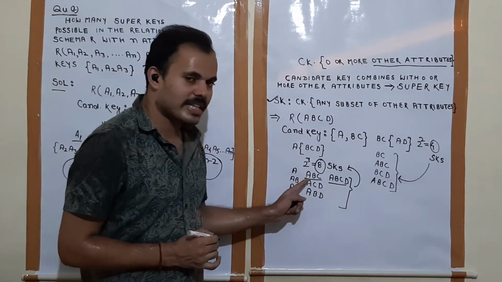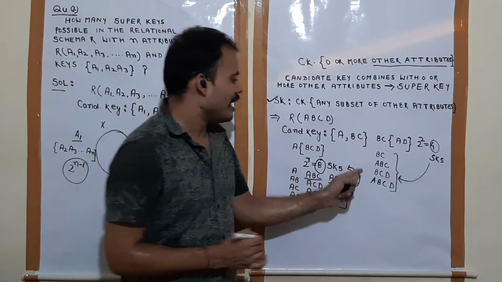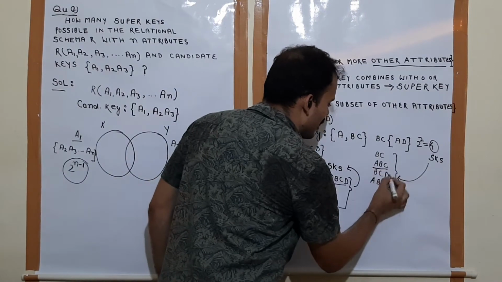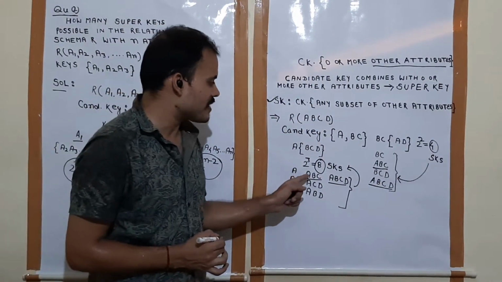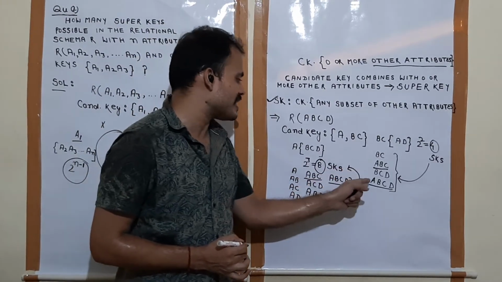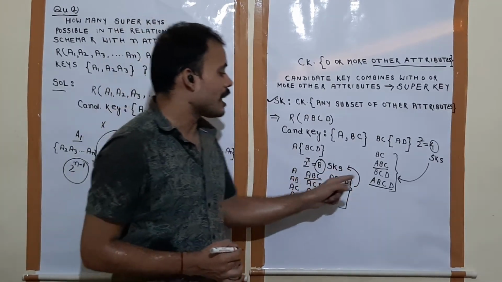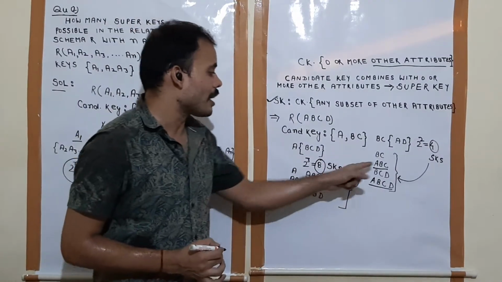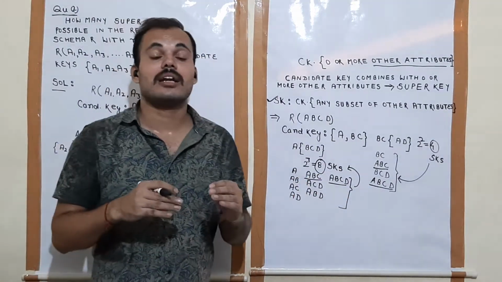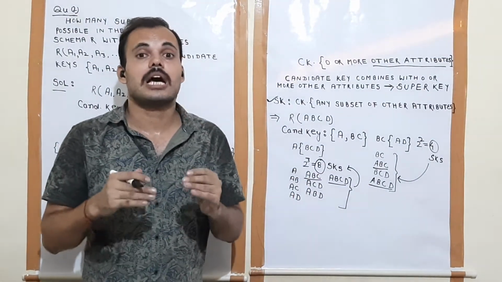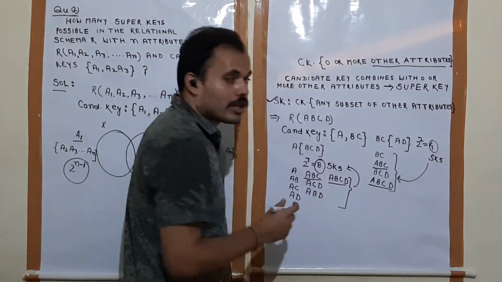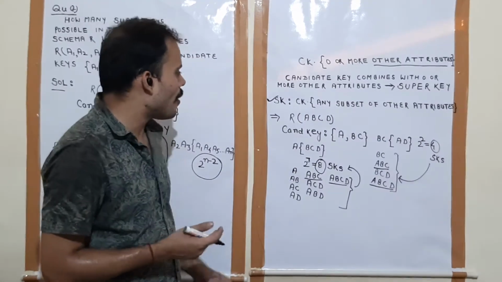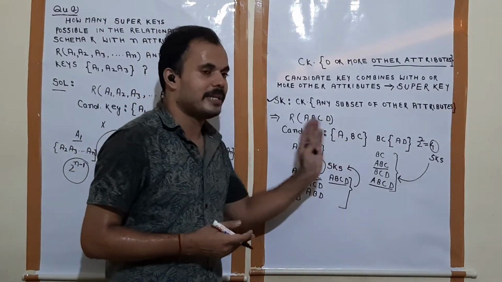Both are common. Means both are counted twice. See here, we can't write total super keys possible over the candidate keys A and BC